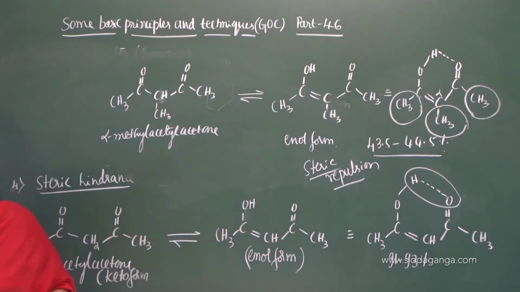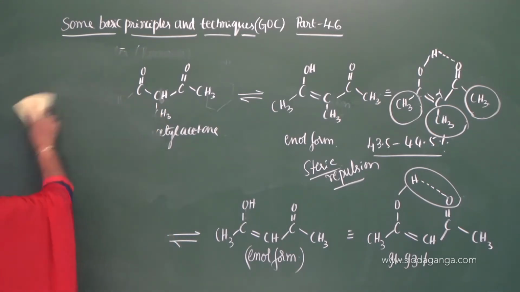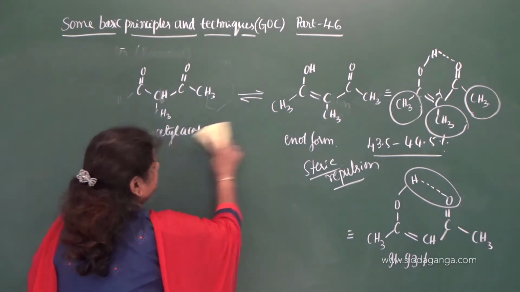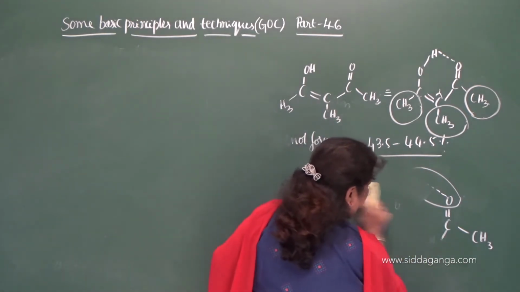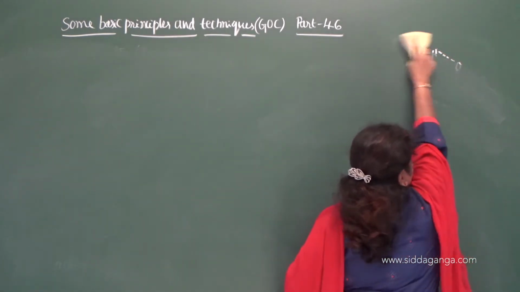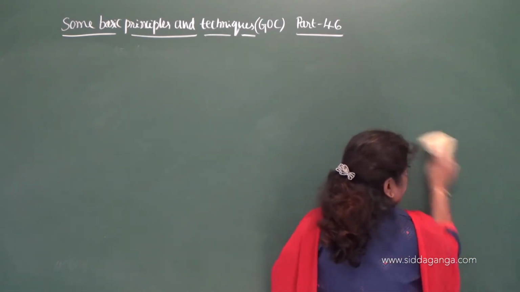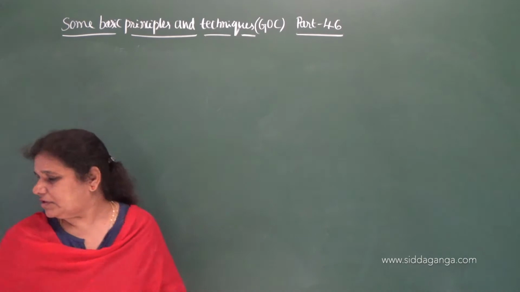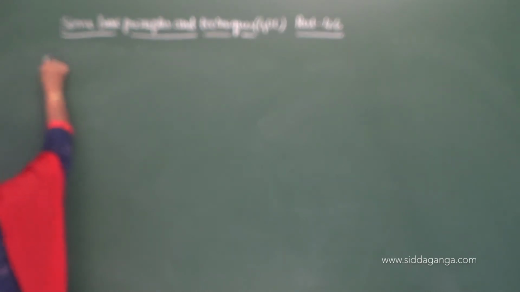So let us move on to the next concept that completes your isomerism concept, called fundamental concept in organic reaction mechanism.